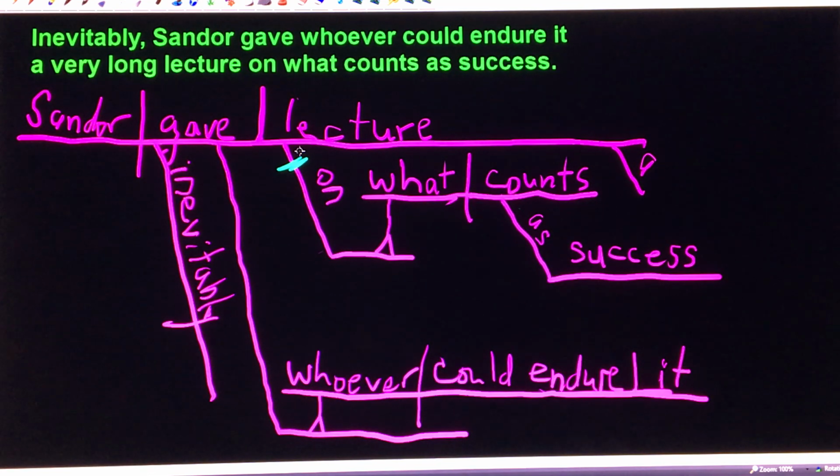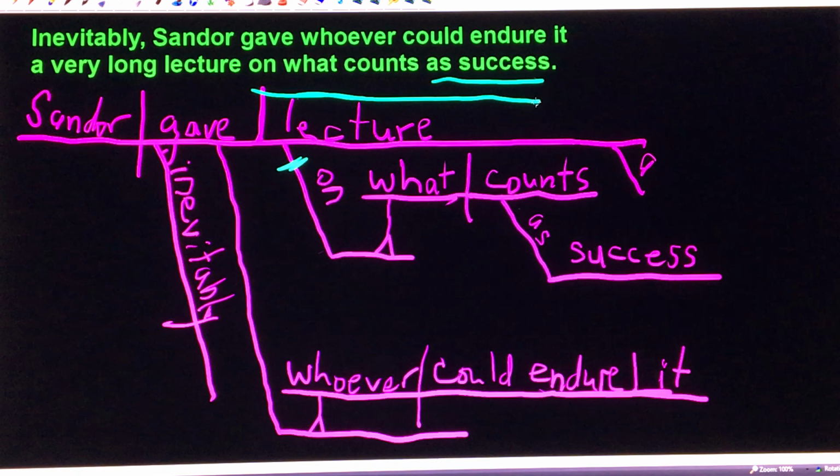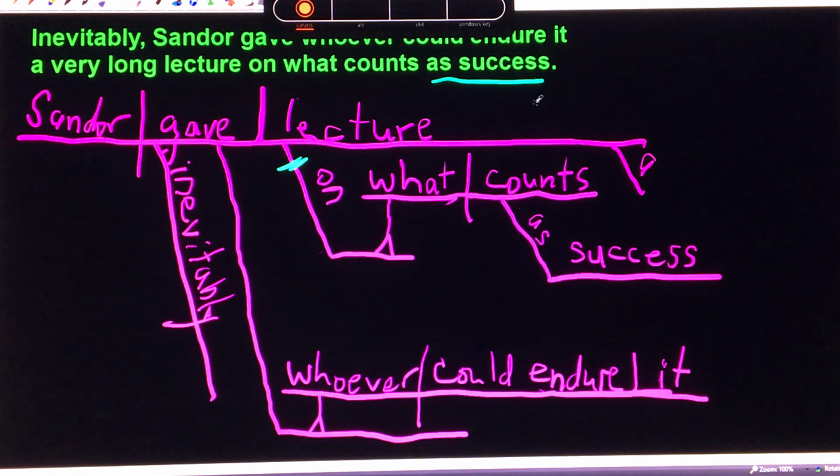That's answering the question, what kind of lecture? One on what counts as success. So that is an adjectival prepositional phrase, and those are the two things that prepositional phrases can do, be adverbial or adjectival. So the two prepositional phrases, you've got one inside the other, "as success" inside of "on what counts as success."